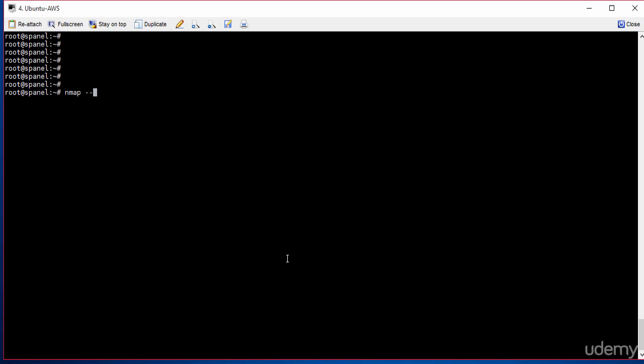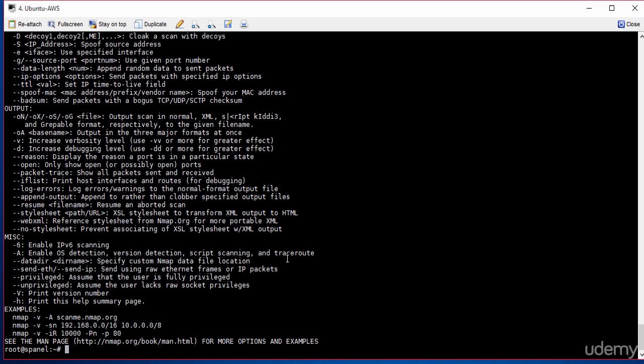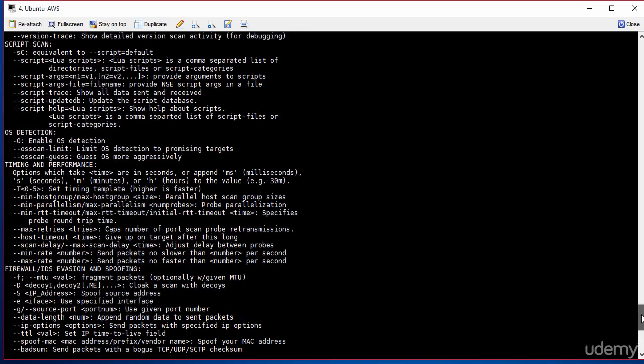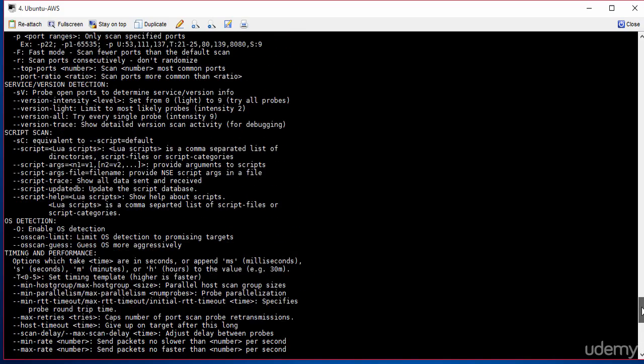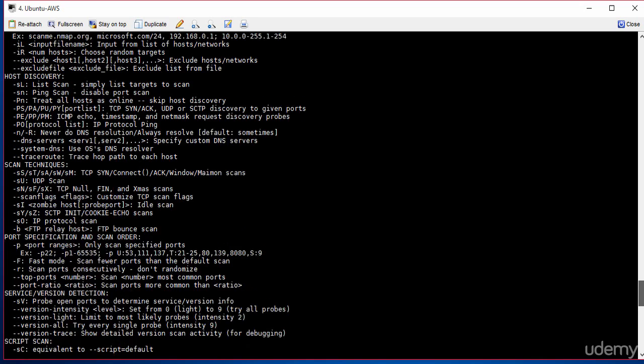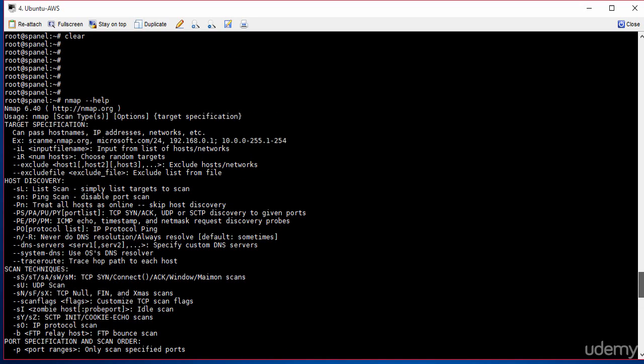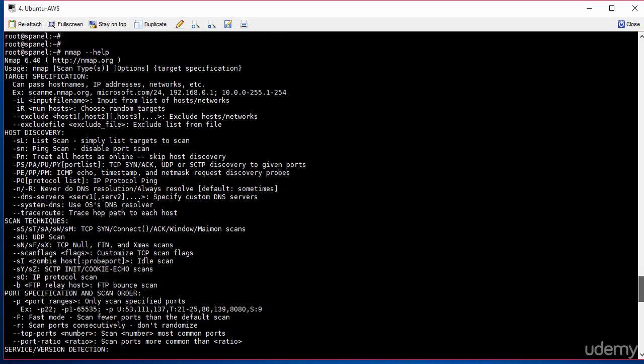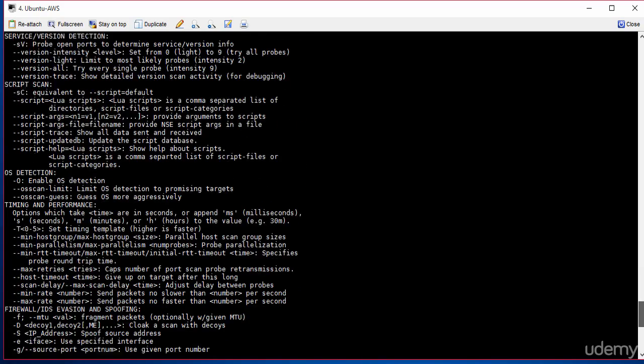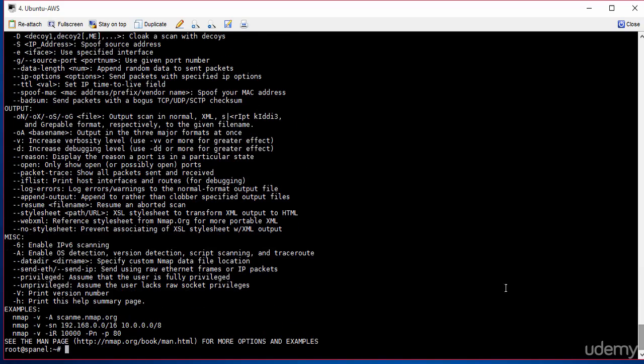So let's look at the help and see all the commands that are listed here that we can use Nmap for. I'll explain more on these options later, but for now we're just going to do a demo, and that way you will see exactly how data is obtained by Nmap and how a hacker would use this for personal gain.